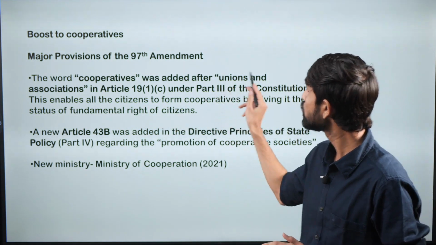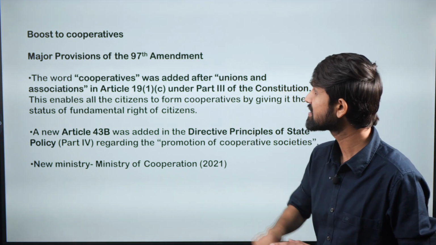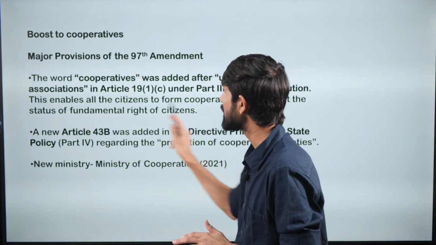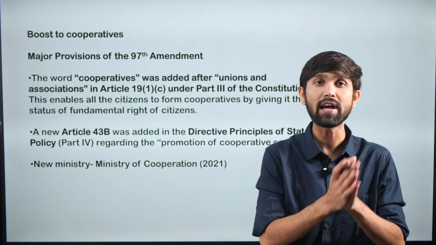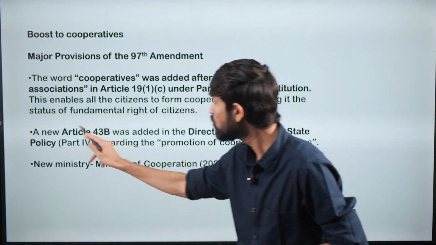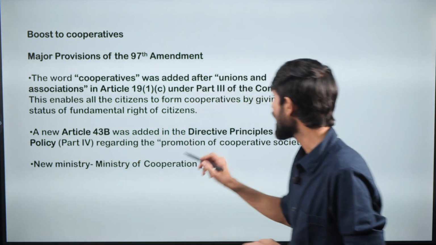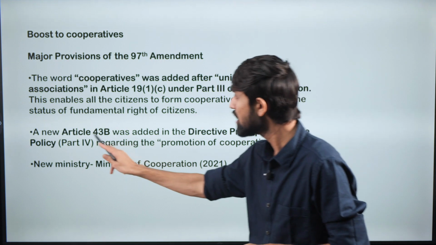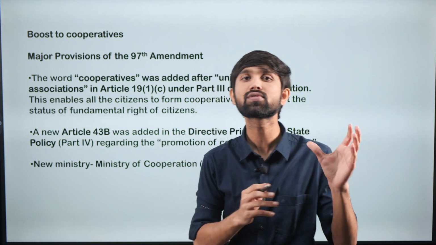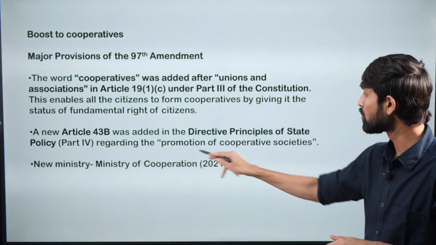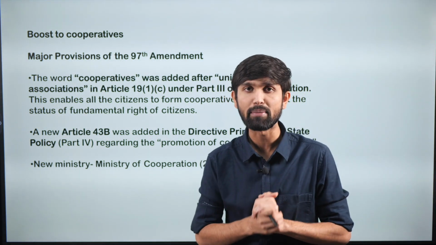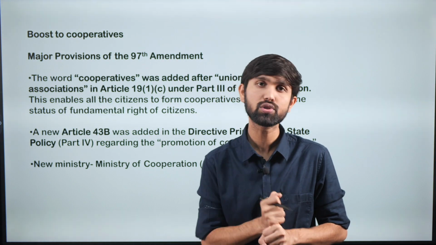So by adding the word cooperatives in the fundamental rights section, all citizens are enabled to form cooperatives, with the status of a fundamental right. This was the boost that was given, where the right to form a cooperative was made a fundamental right. And not just this, a new Article 43B was added in the directive principles of state policy, which we know are a part of Part 4 in the Indian Constitution, which are basically directives for the state. Here the words were added: promotion of the cooperative societies. So this was part of the 97th amendment, where these steps were taken to boost the cooperative sector.